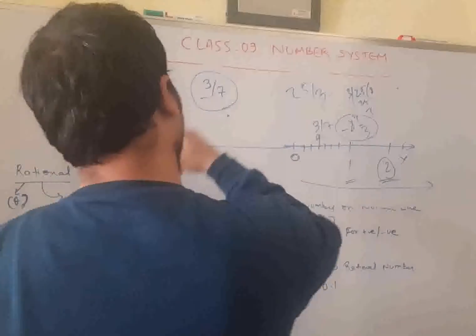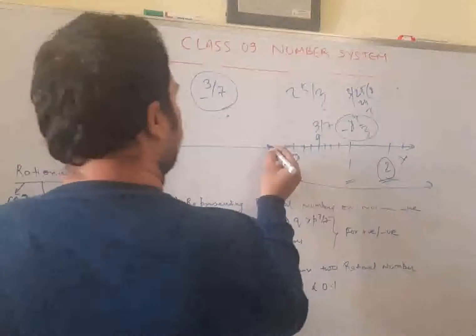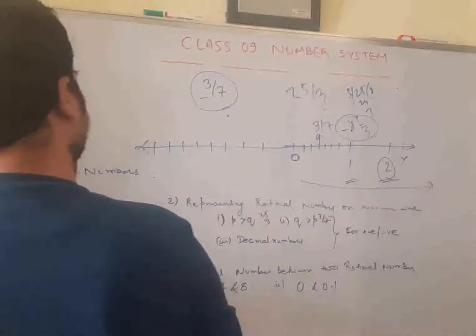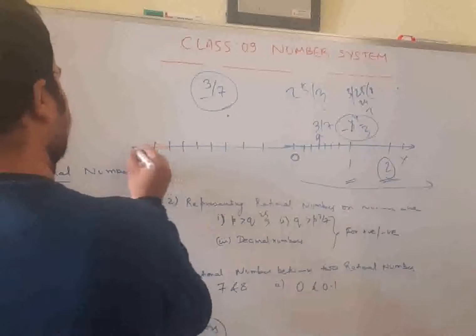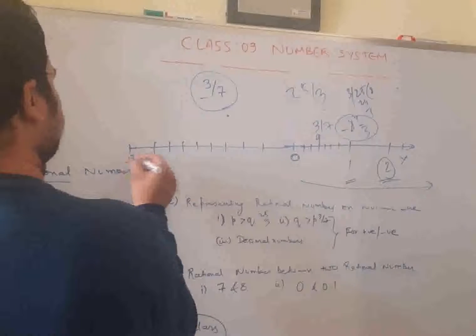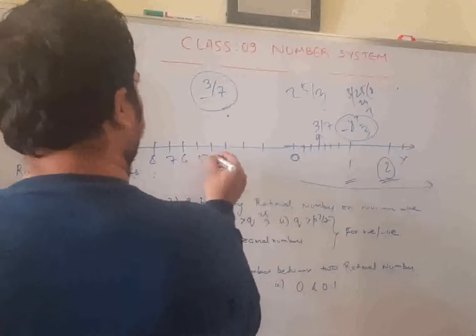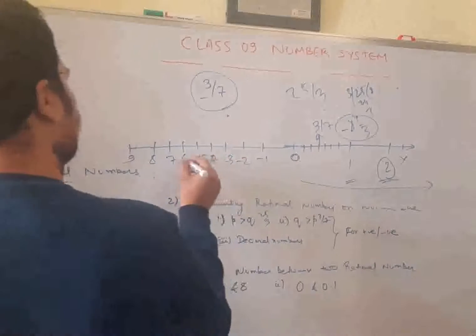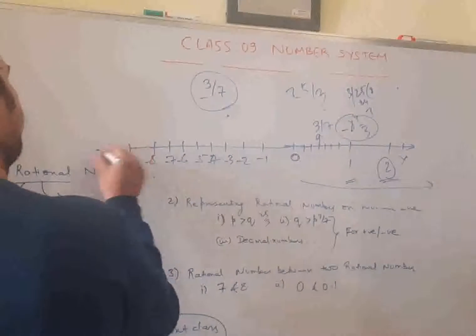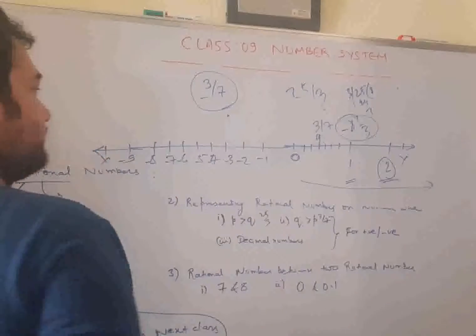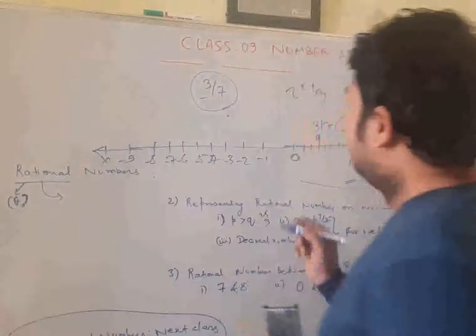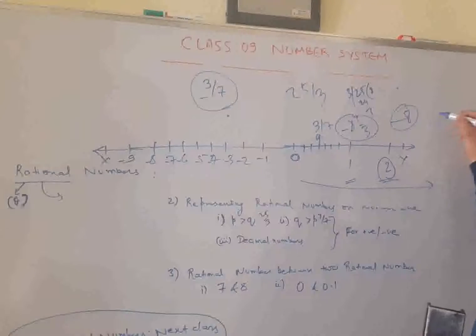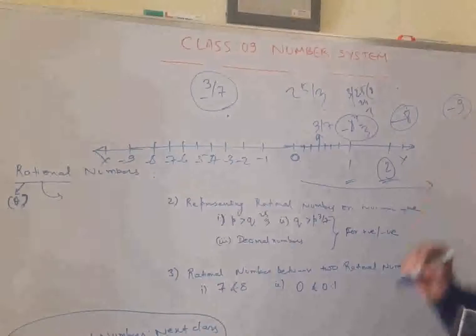Since it is minus, it will be on the left of 0. 1, 2, 3, 4, 5, 6, 7, 8, and draw one extra, 9. This is going till x. And it has travelled from minus 8 and it has not yet reached minus 9.